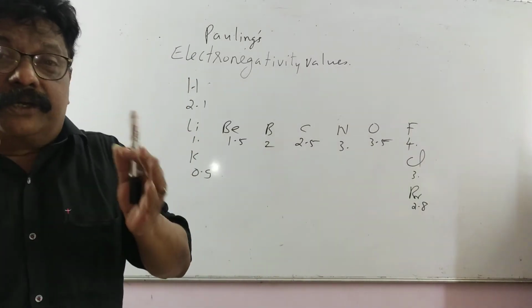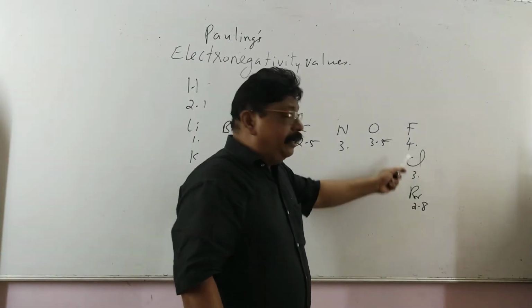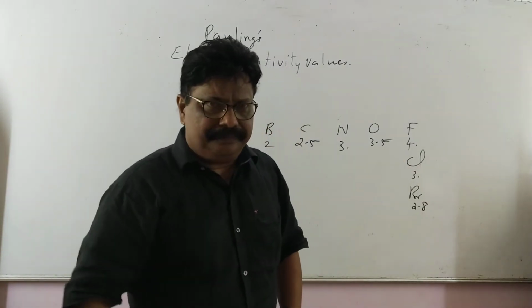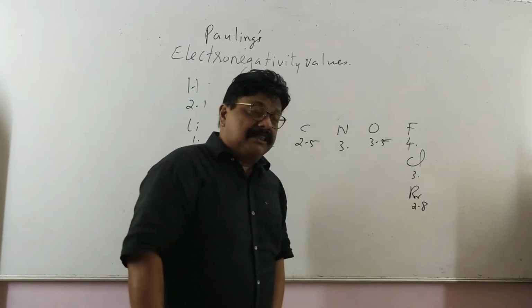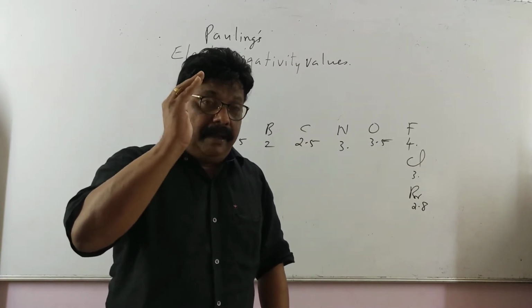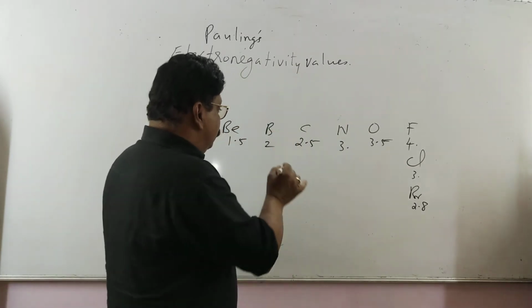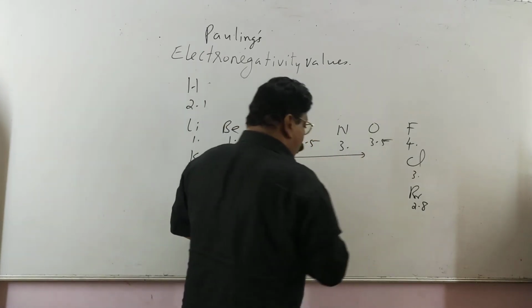The most electronegative element इस वैल्यू के हिसाब से it is 4, that is of fluorine. और सेकेंड हाईएस्ट किसका है? ऑक्सीजन का है. So when we move from left to right in the period, the value of electronegativity क्या होगा?